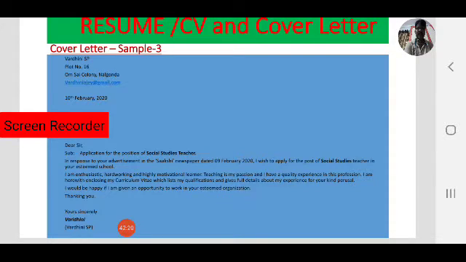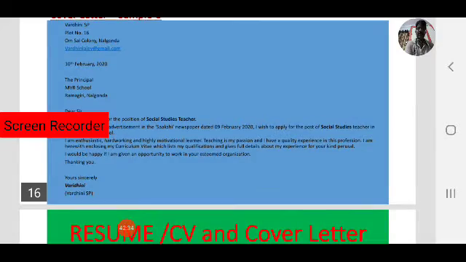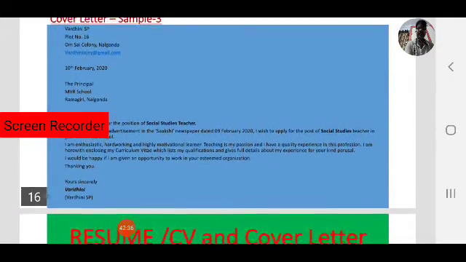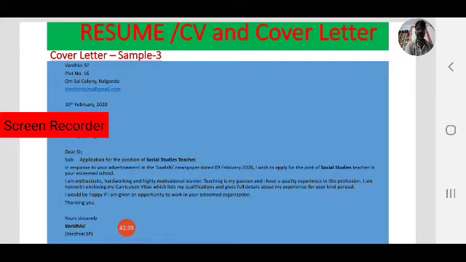Vardhini SP, plot number 16, Om Sai Colony, Nalgonda. Vardhini Ajay @gmail.com, 10th February 2020. The principal, MER School, Ramgiri, Nalgonda. Dear sir, application for the position of social studies teacher. In response to your advertisement in the Sakshi newspaper dated 9th February 2020, I wish to apply for the post of social studies teacher in your esteemed school.